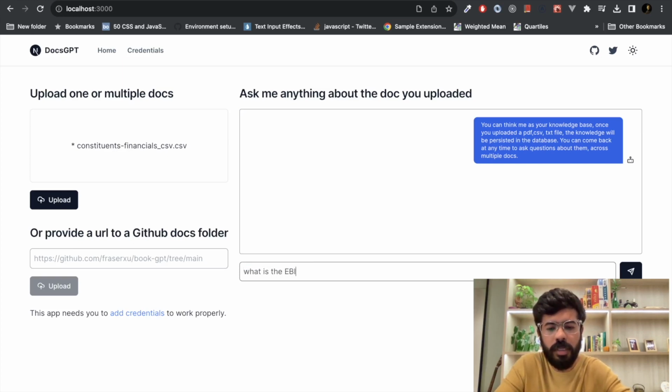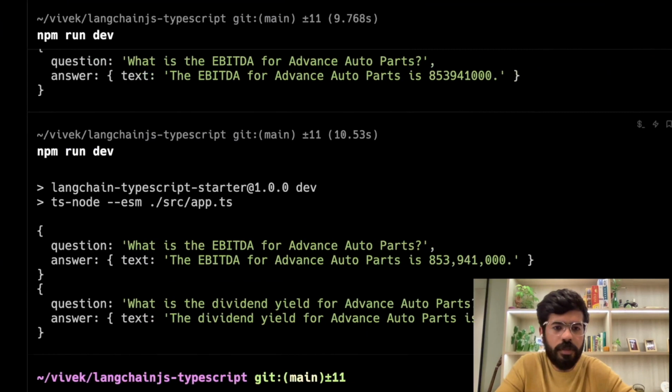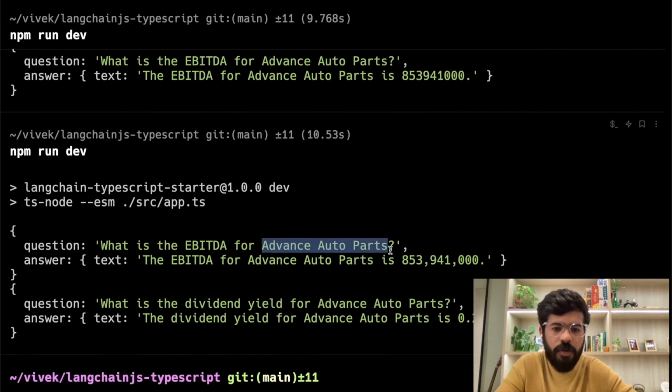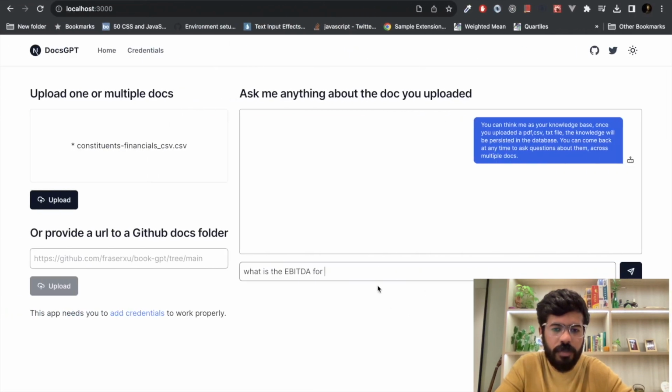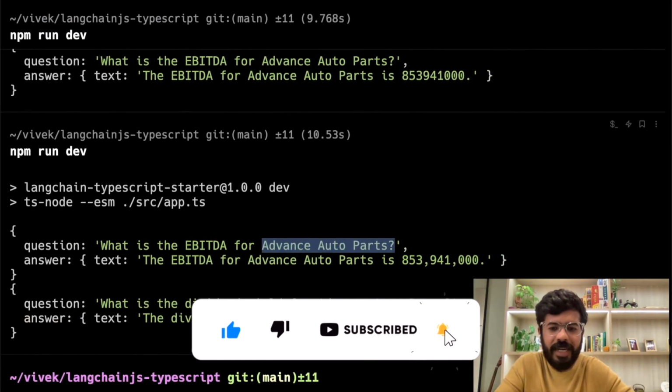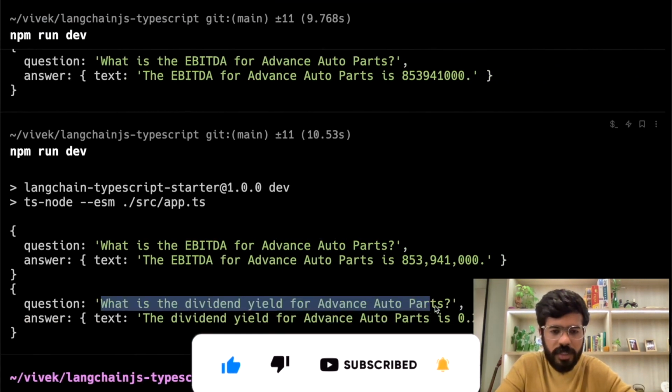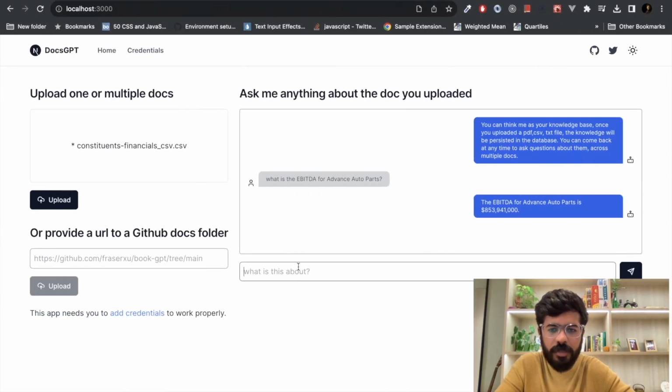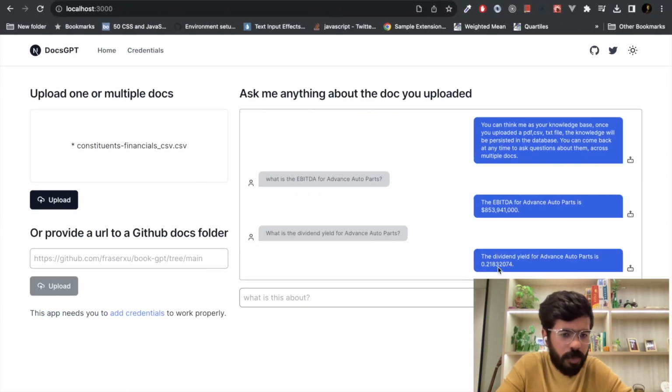What is the EBITDA for advanced auto parts? And let's see if the answer comes out correct. Perfect. It is 853 some dollars that has come out. Let's ask our next question also. What is the dividend yield? And hopefully that will also come out to be correct.